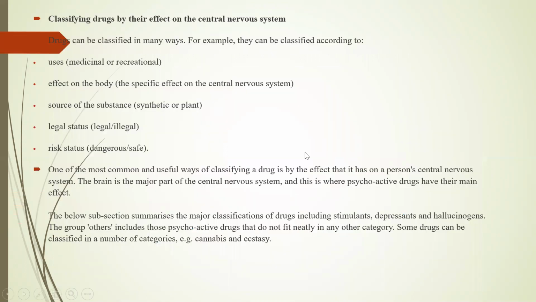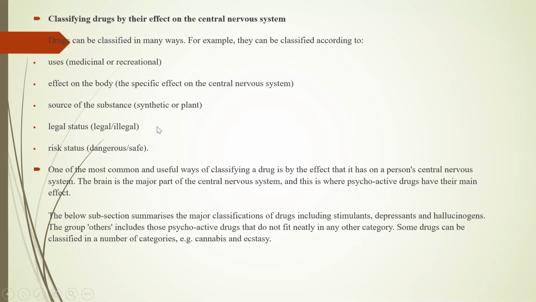Classifying drugs by their effects: drugs can be classified in terms of the ways they are affecting the CNS, the central nervous system of the brain. They can be classified according to the categories listed here. If we are going for medicinal or recreational uses, then we can classify the drugs in many ways. If we are going for the specific effect or the target of the medicine, we can categorize it in another way. If we go for the source of the substance, whether it is from a synthetic source or from a plant source, then also it can be categorized.